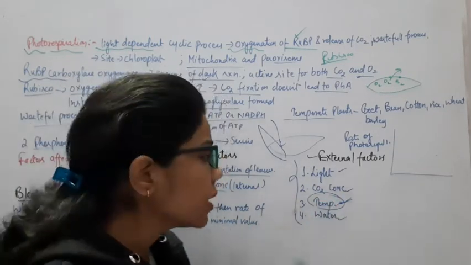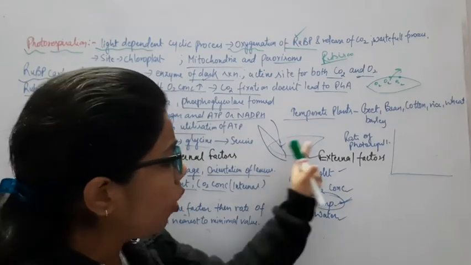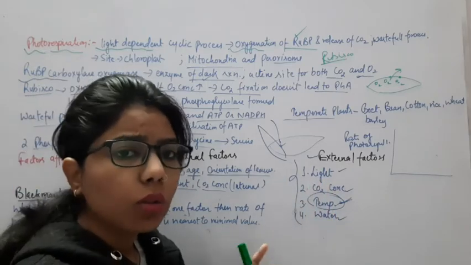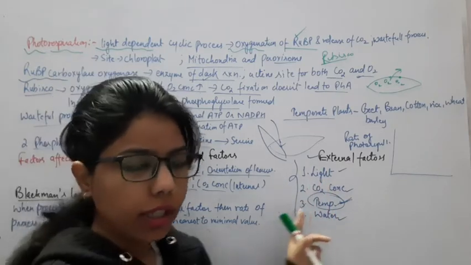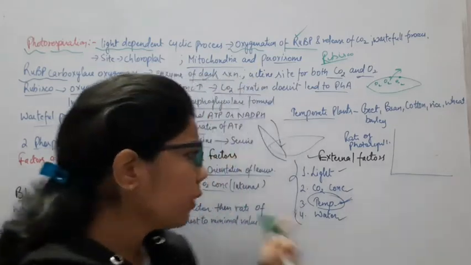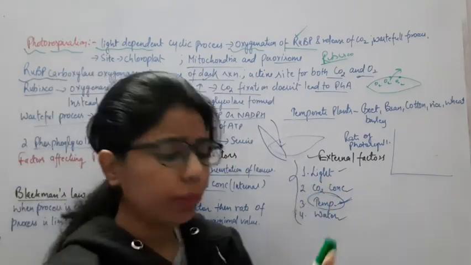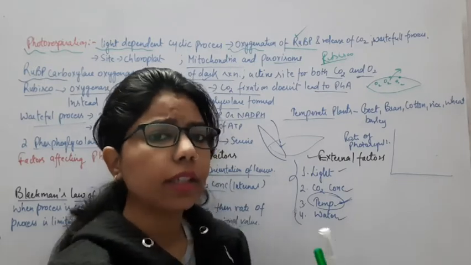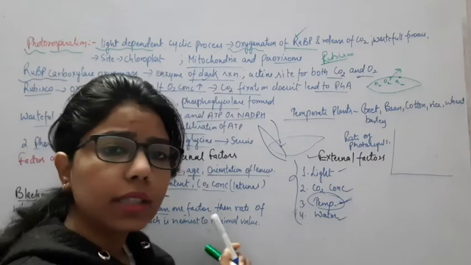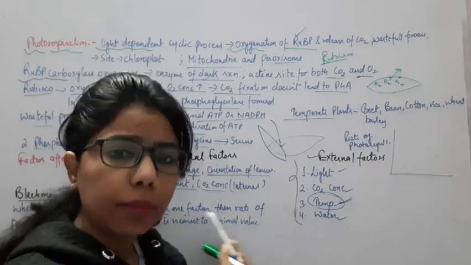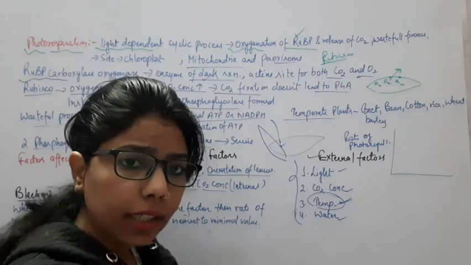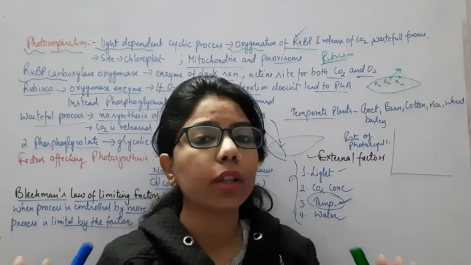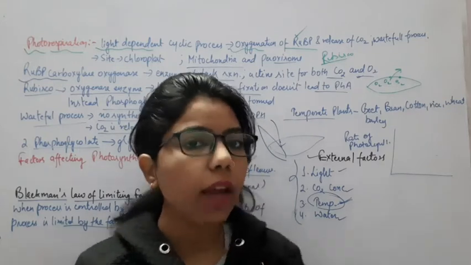So the minimal value will affect the rate of that process, that is photosynthesis. Likewise, if temperature and CO2 are there but there is no proper light, photosynthesis will be affected. And if light is too high, there will be breakdown of the chlorophyll. So all these factors are important, but it follows Blackman's law, because as we reach the highest value, we go towards the saturation level. After that there will be no more photosynthesis, so we have to achieve the optimum.